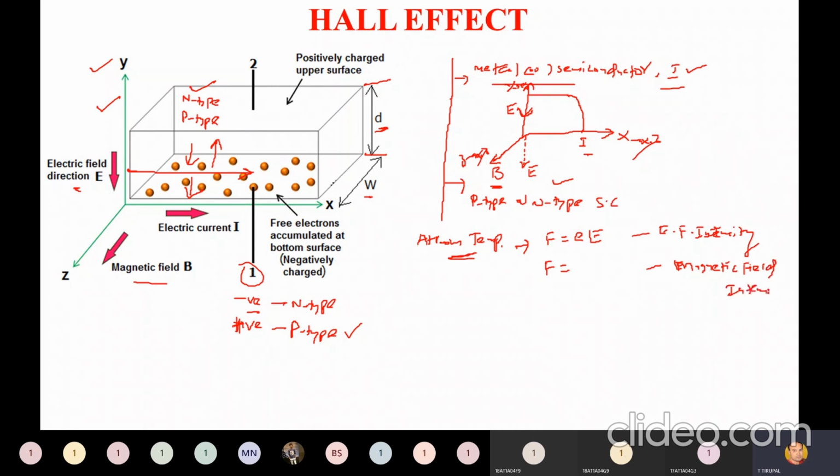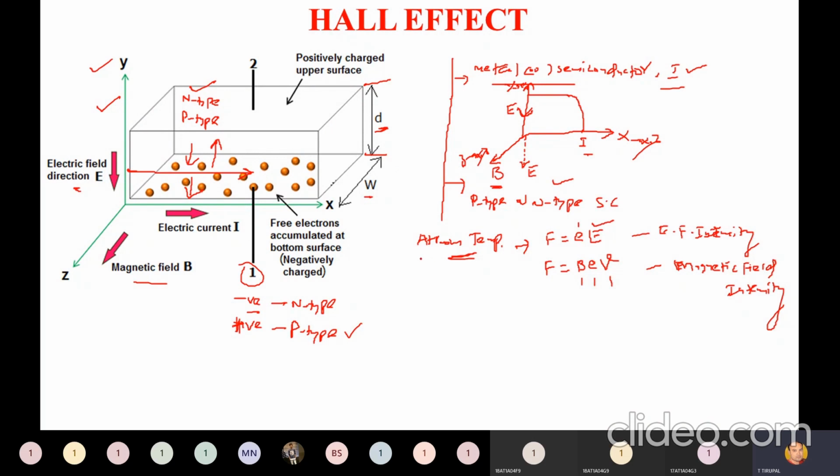Because both are present in this room, what is the force exerted by the magnetic field intensity? It is equal to B e v, where B is magnetic field intensity, e is the charge, and v is drift speed. And the force due to electric field intensity is eE, where e is the charge and E is electric field intensity.